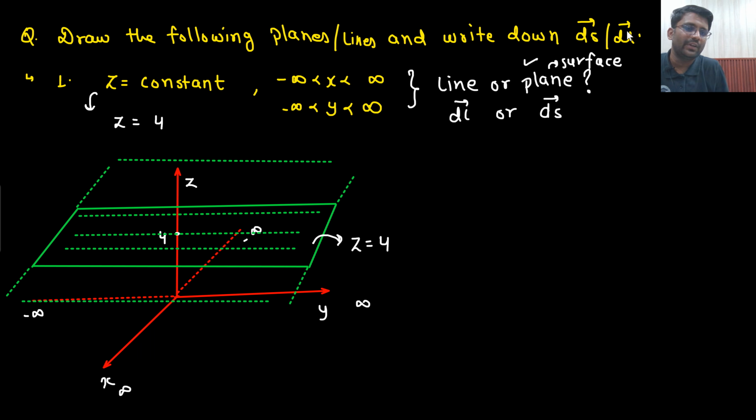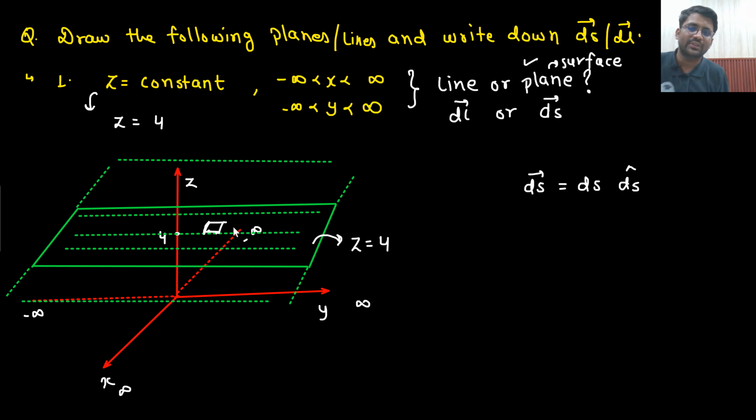Now what do we need to write down? We need to write down the ds vector. The ds vector will have a magnitude and a direction. So let's talk about the magnitude first. If you are on this plane, in which direction are you moving? Sir, on this particular plane, this is your z equals 4 plane. The value of z is fixed. Sir, I am either moving in the x direction, or I am moving in the y direction.